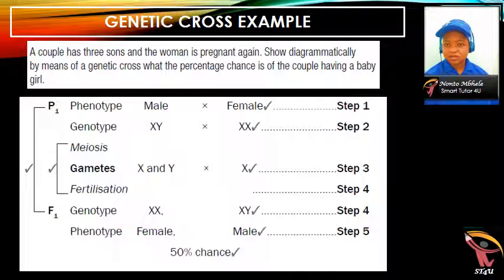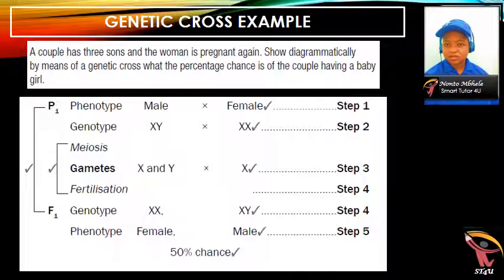Okay, so example. A couple has three sons. So a mother and a father, they've got three boys, and the woman is pregnant again. Now show diagrammatically by means of a genetic cross what the percentage chance is of the couple having a baby girl. The percentage here is always 50, but you need to show that it is 50 by using the steps that I've been showing you.